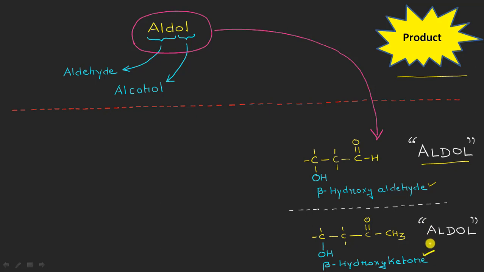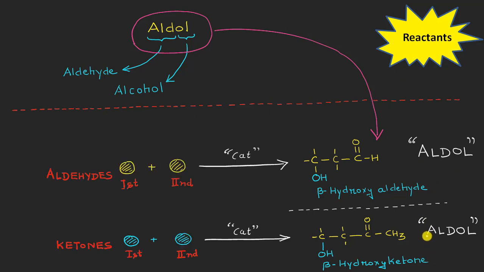Now we should also know what type of reactants will be there as far as the aldol condensation is concerned. Okay, so you can see here the reaction could either start from the aldehyde molecules. So here is the first aldehyde molecule and here is the second aldehyde molecule. But the thing is that both these aldehyde molecules should be the same here, right? Only in that case it will be known as an aldol condensation.